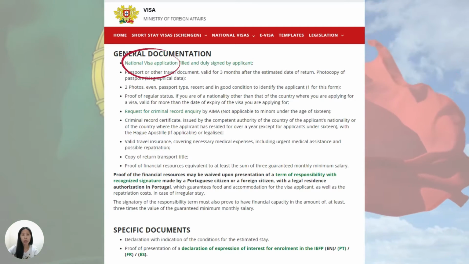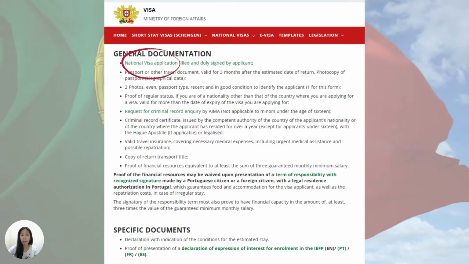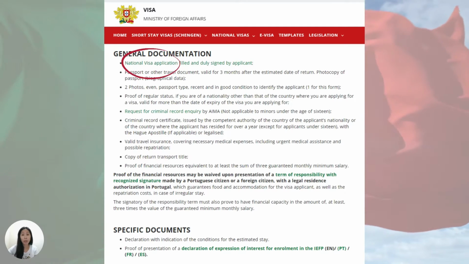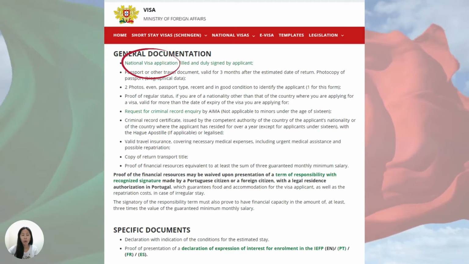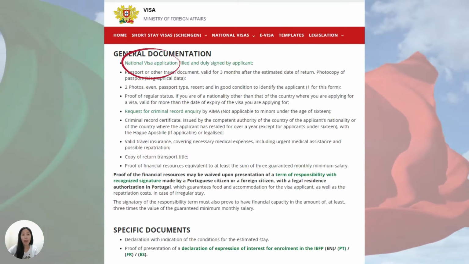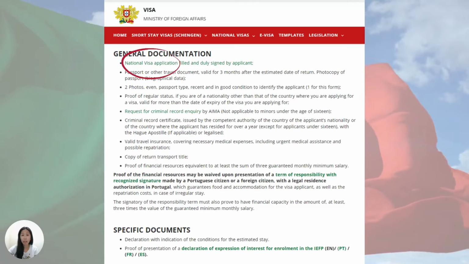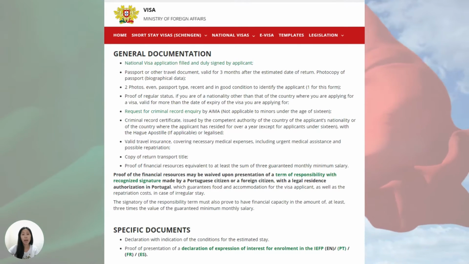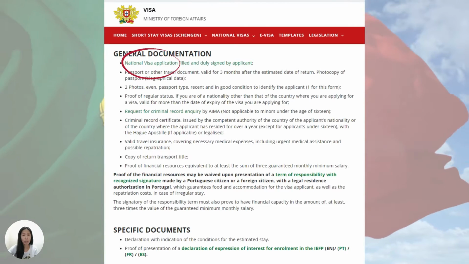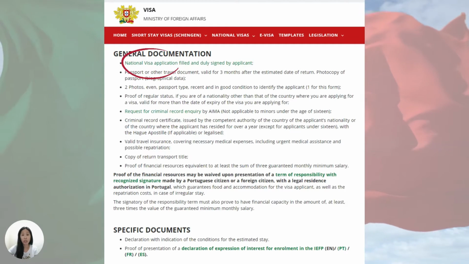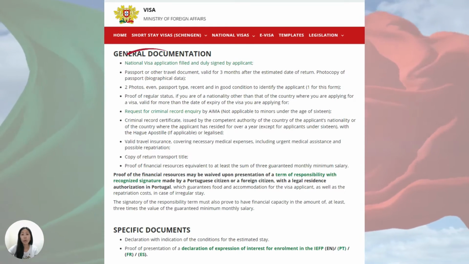Aside from that, you'll have to indicate in this form the date of your travel to Portugal and the address of your accommodation in Portugal. If you do not have the documentation yet, you must at least have decided on your travel date. But do not worry, in case there is a change in your travel date, you can always fill out a